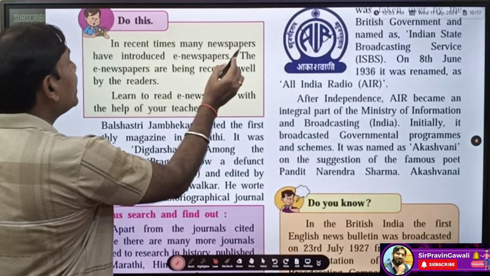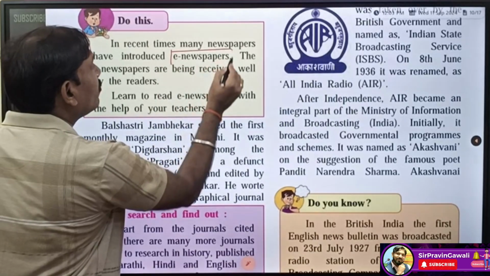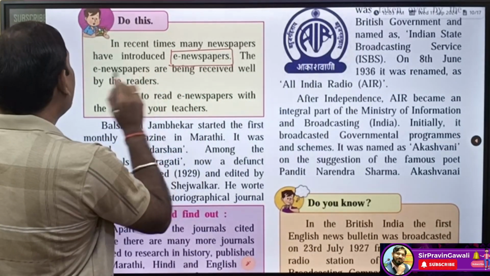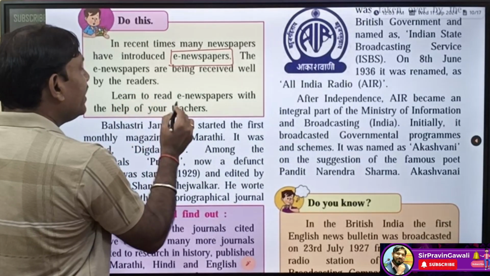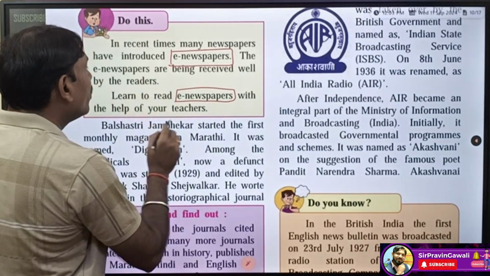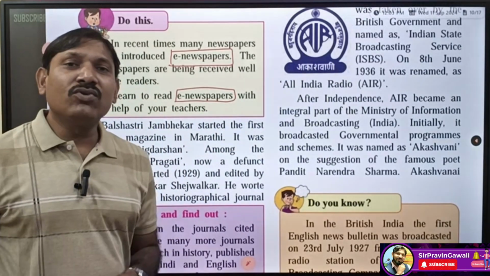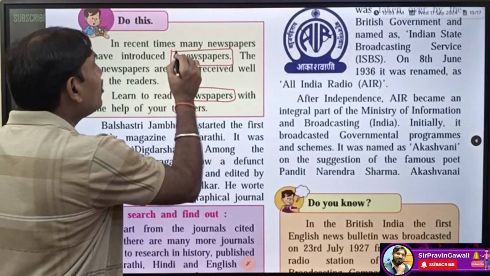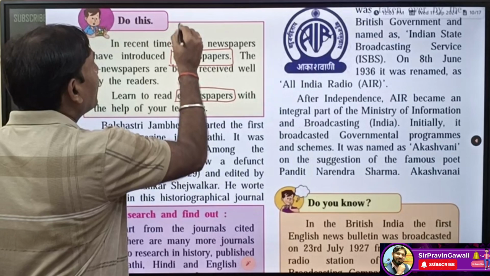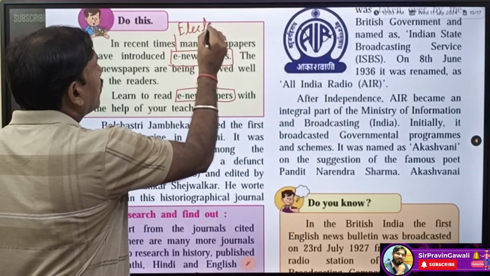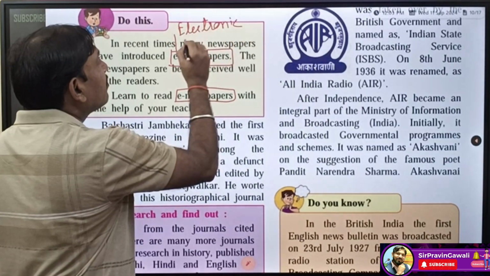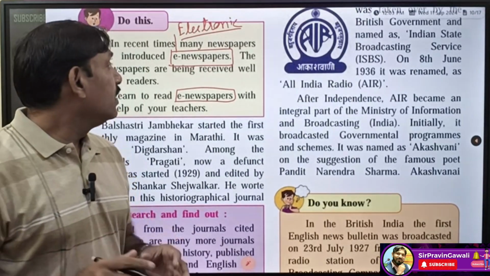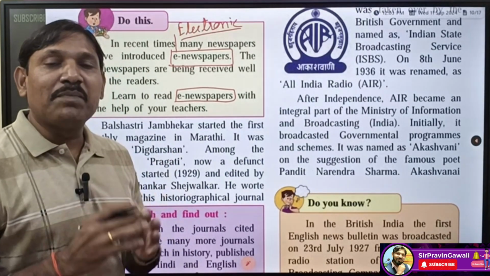In recent times many newspapers have introduced e-newspapers. The e-newspapers are being received well by the readers. Learn to read e-newspapers with the help of your teachers. Now students, almost all the papers are now digital. That is called an e-newspaper, that is, an electronic newspaper, and it is completely digital.